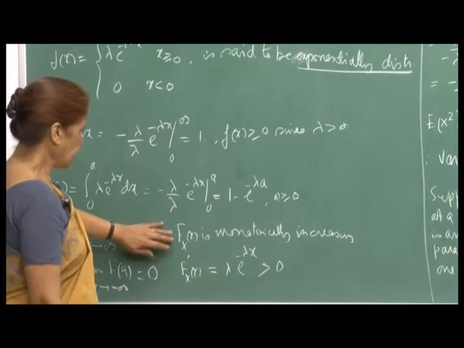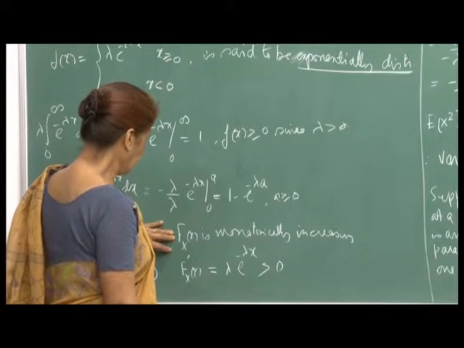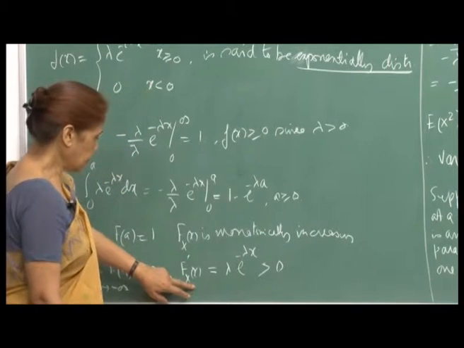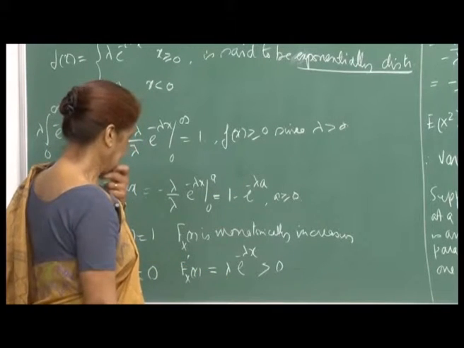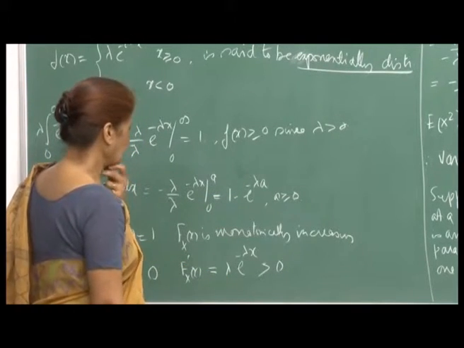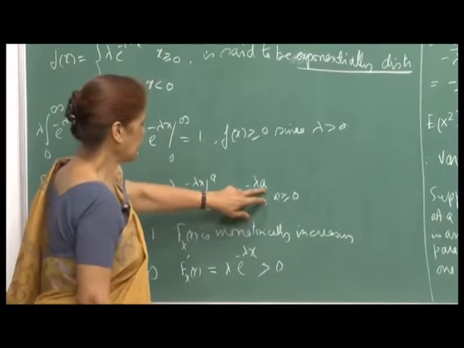Then F(x) is monotonically increasing. Therefore, you take the derivative of F(x), which is F prime(x), and that will come out to be lambda e raised to minus lambda x. You treat a as x, it does not matter.